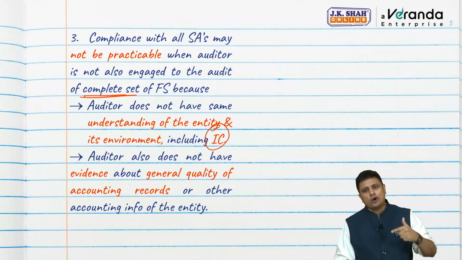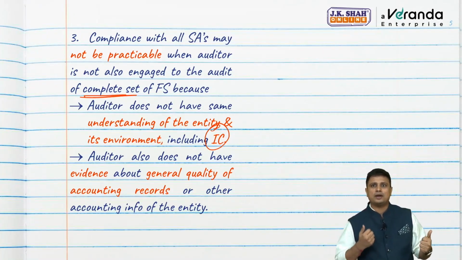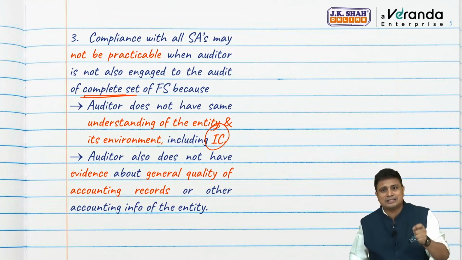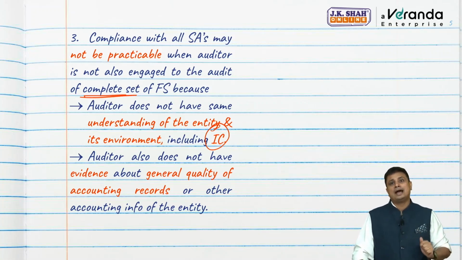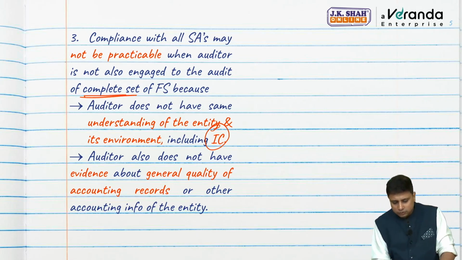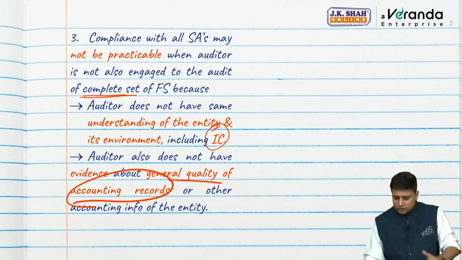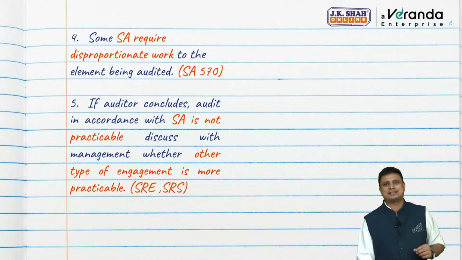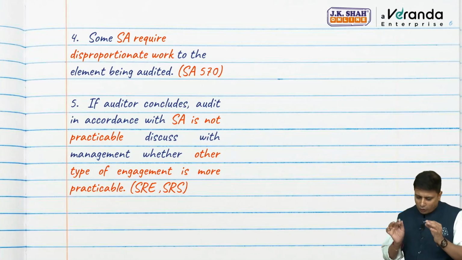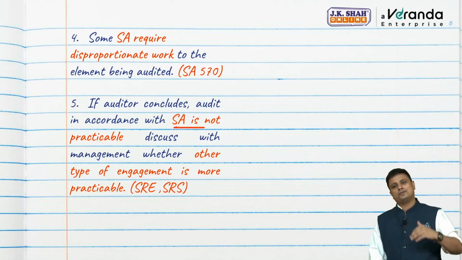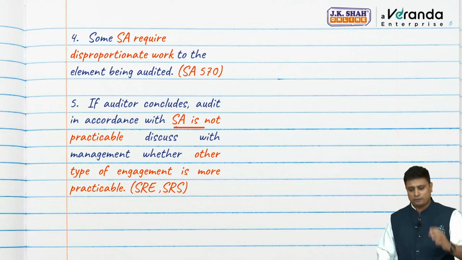A lot of times it may not be practicable if I am not the auditor of complete set of financial statement. Why? Because I may not have the same level of understanding of the entity and its environment, including internal control. I may not have evidence about the general quality of the accounting records. Also, there may be a lot of disproportionate methods that may be required, as we discussed in case of SA 570. So if the auditor concludes audit in accordance with the essay is not practicable, we will discuss with the management to change the type of engagement.